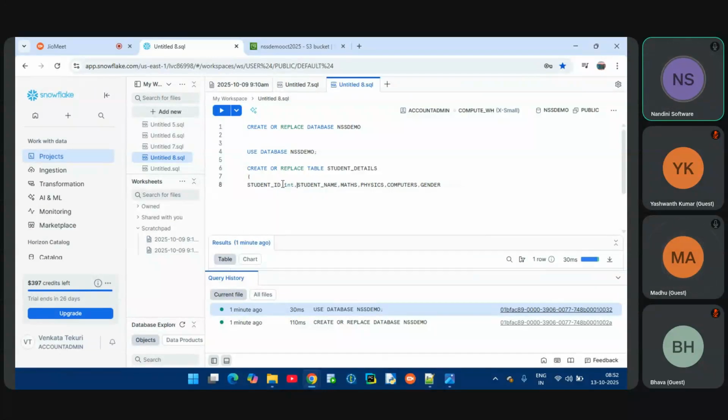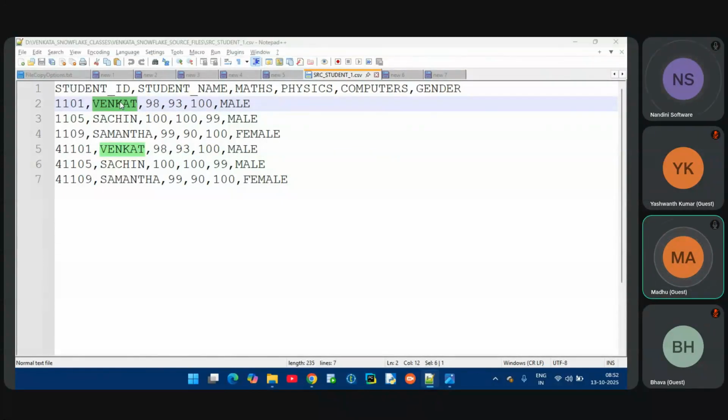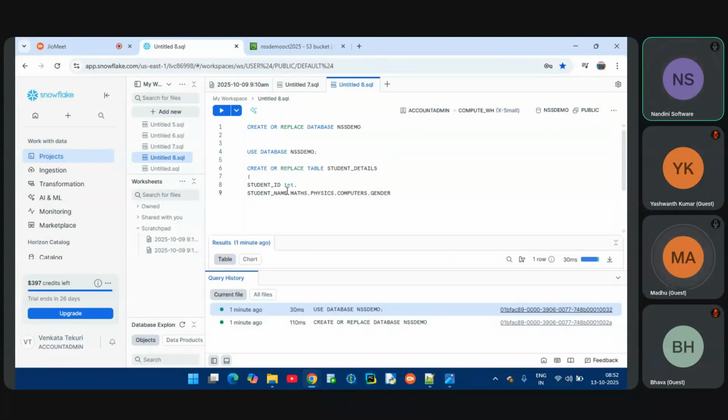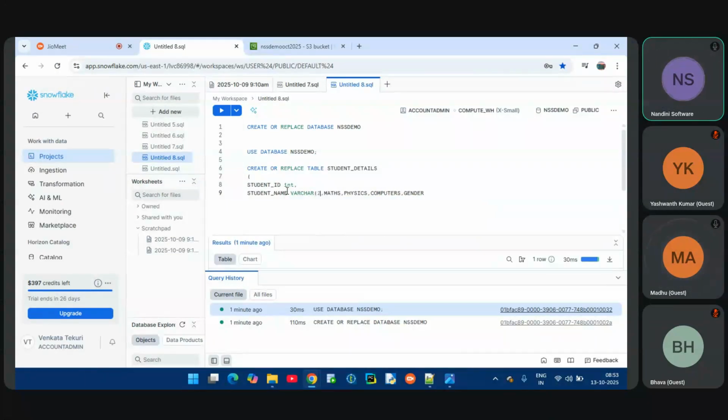Same like that, student name. Can someone tell me, is it coming as numbers, or characters, or dates? What values are coming? Can you take a sample record? So it is string, coming as characters, right? Characters are called a string. So that's why I can use a string data type, or I can use a varchar data type. Let me pass some length.